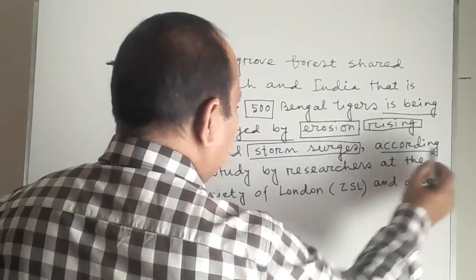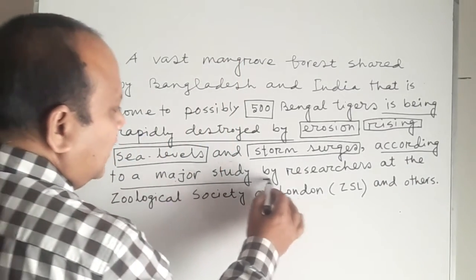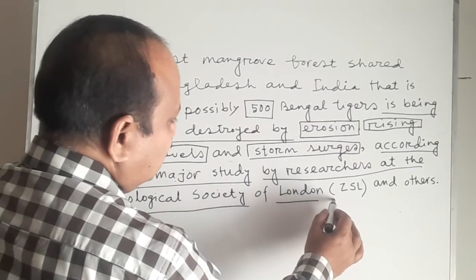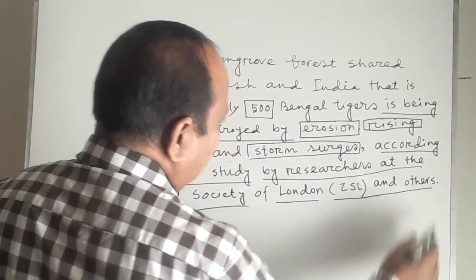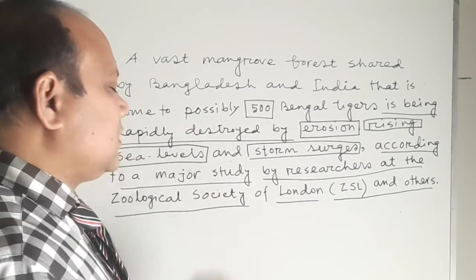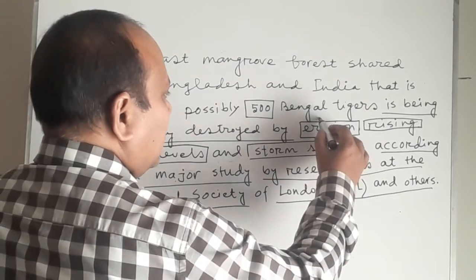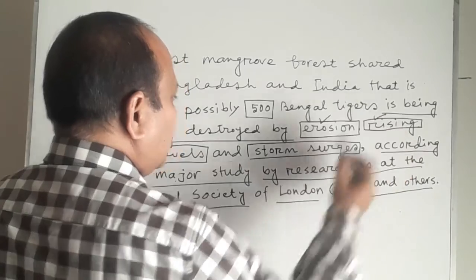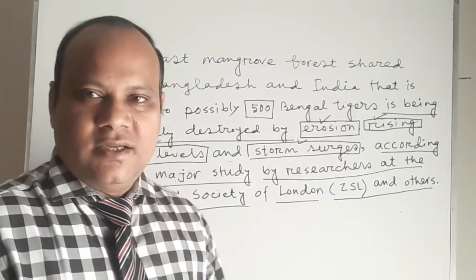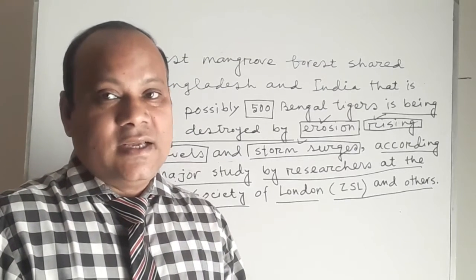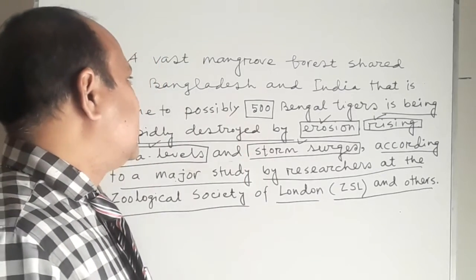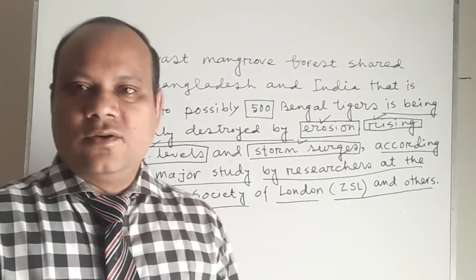Who says this? According to a major study by researchers at the Zoological Society of London, that is ZSL, and others. So these are the causes of the erosion of this vast mangrove forest. Number one, river erosion. Second one, rising sea levels. And third one, storm surges, my dear students. So take it as granted these three causes are responsible for destroying this mangrove forest.